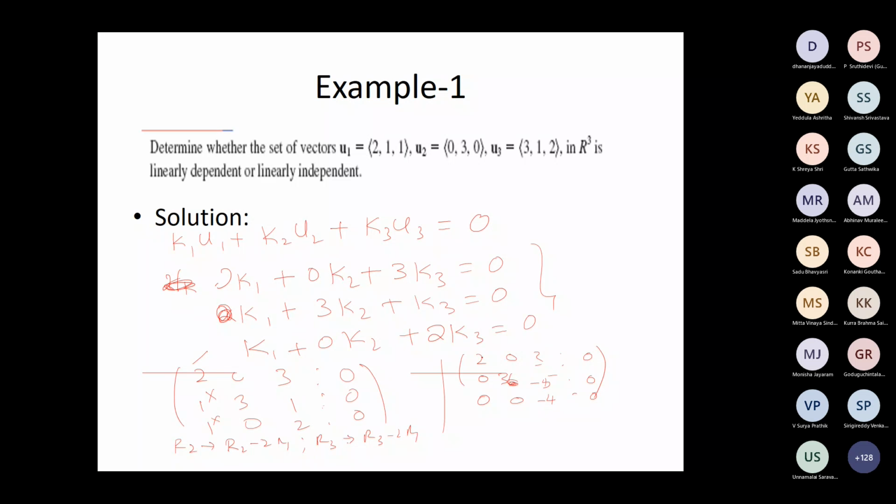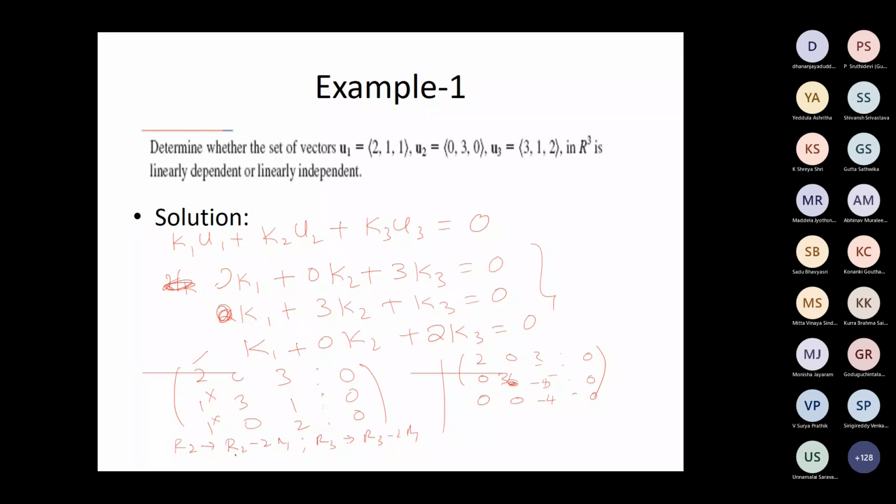Now look at this. This is already in echelon form. Below 2, all zeros. Next entry 3, and below that all zeros. So in each row, one variable is eliminated. Now how do you write the backward substitution? You can make these diagonal elements one by dividing. The operations are 2 times R2 minus R1 and 2 times R3 minus R1.